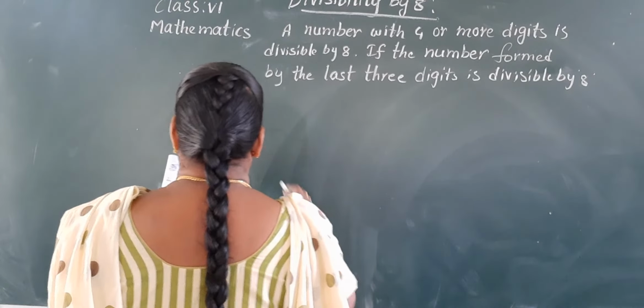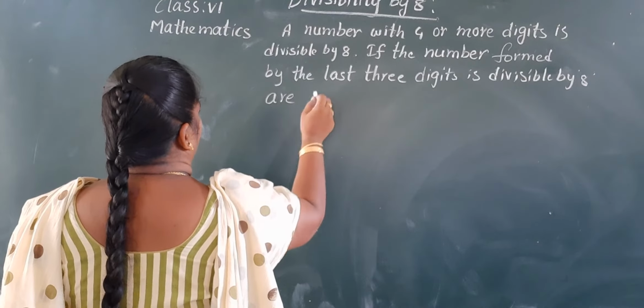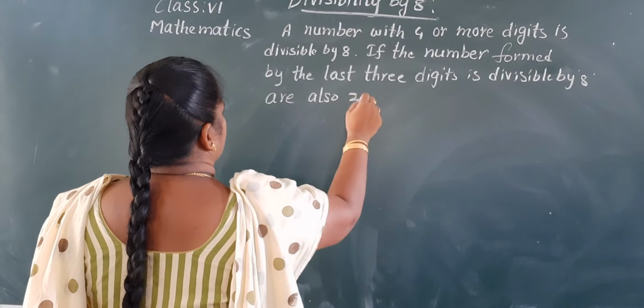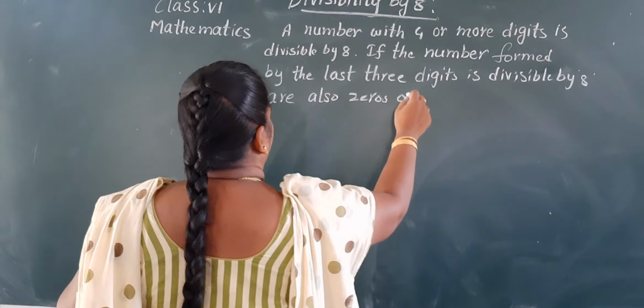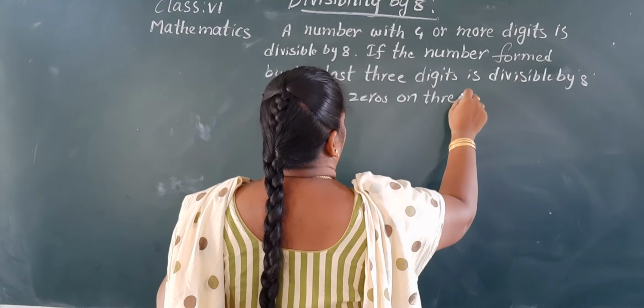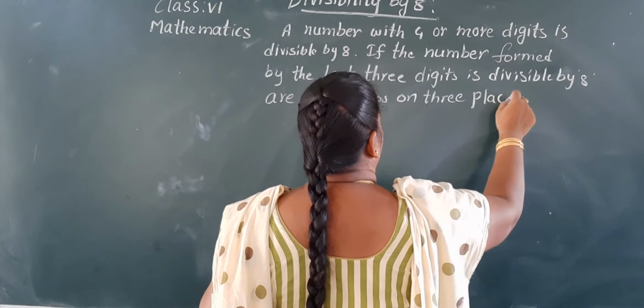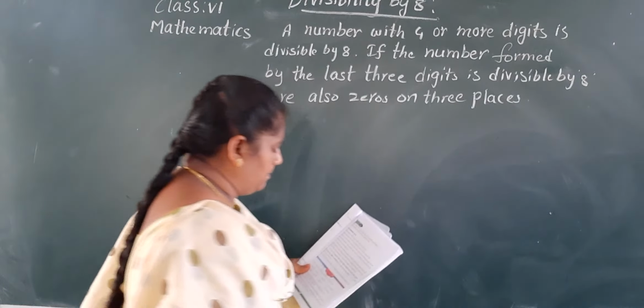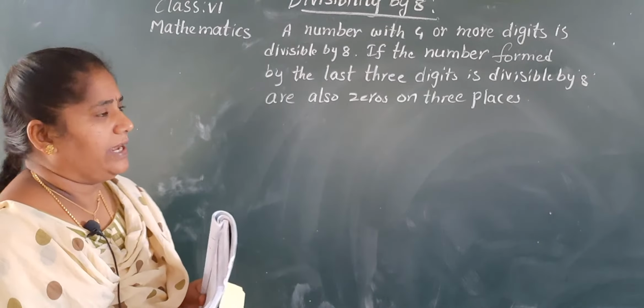If there are also zeros on these 3 places, that is also divisible by 8. Okay, Nana?